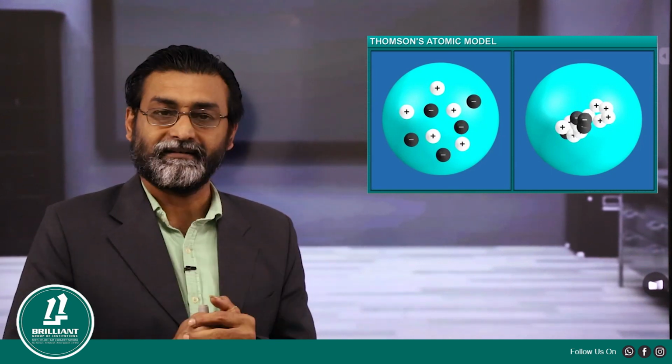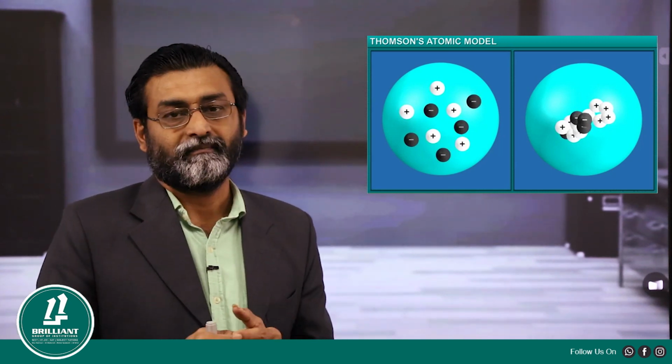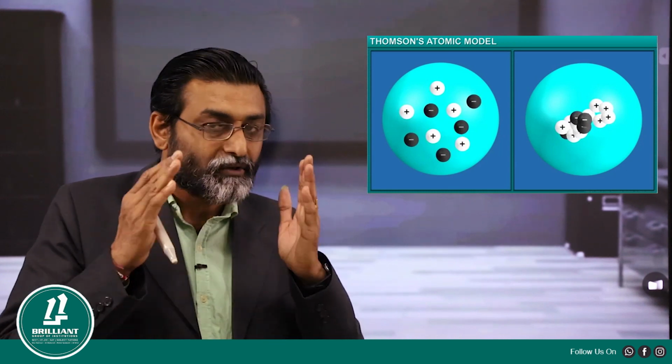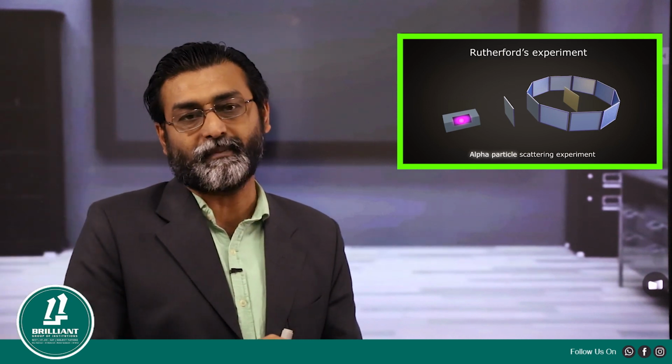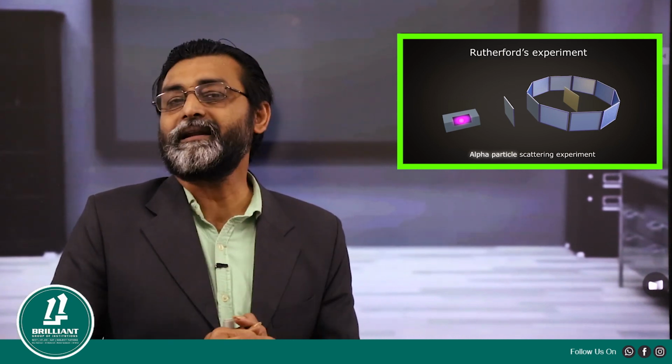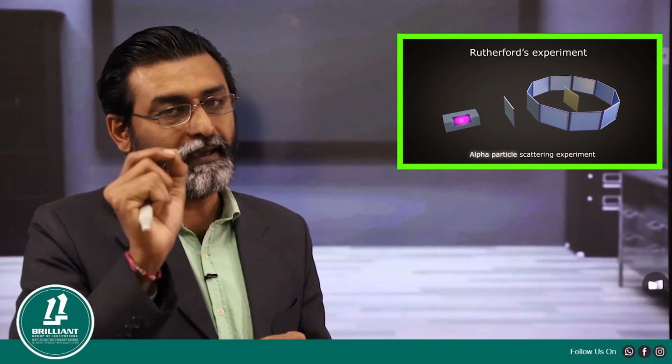and hence Thomson's model was discarded. Then later on, one more scientist known as Ernst Rutherford came into the limelight, and he put forward one more model of an atom called Rutherford's model of an atom. For this, how did he explain? He took into consideration an experiment called the alpha ray scattering experiment. So in this alpha ray scattering experiment, he showed clearly how an atom behaves.